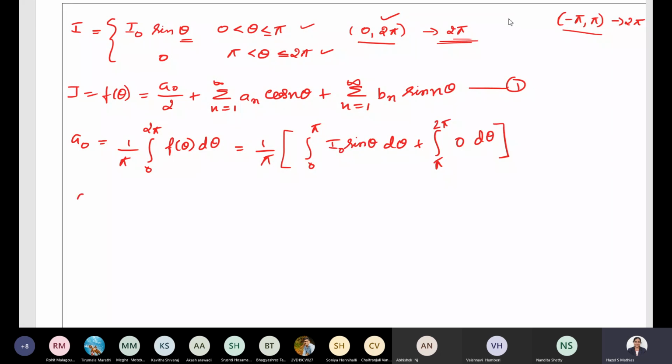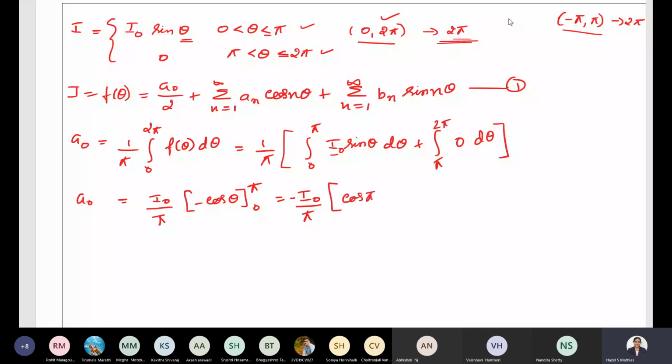So integrating, a naught is equal to, taking the constant outside, I naught divided by pi into the integration of sine theta. We know the integration of sine theta is minus cos theta, with limits from 0 to pi. That is I naught divided by pi, taking the minus outside, into cos pi minus cos 0.